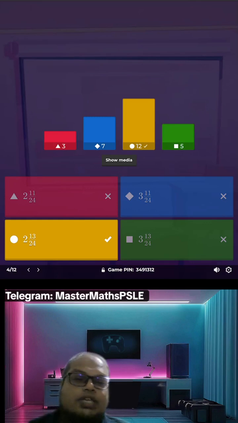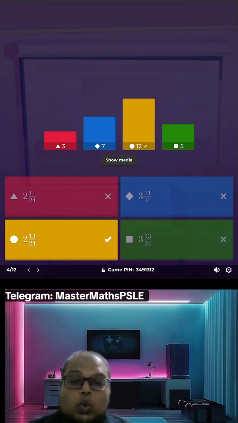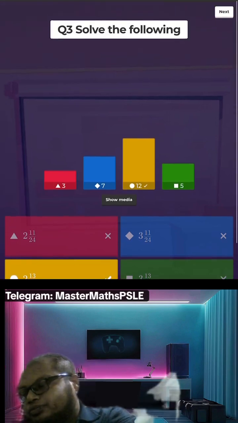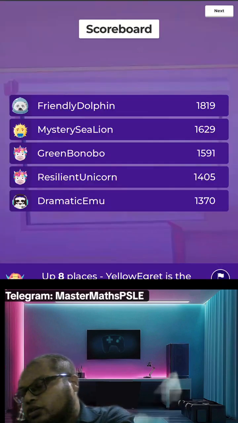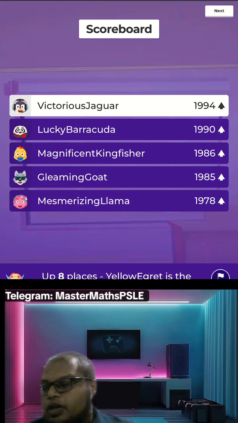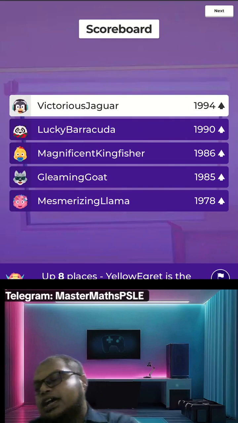Okay, if you subtract correctly, you are supposed to get 2 and 13 over 24. The ranking changes again. Now we have the victorious Jaguar at first spot, with only 4 points behind, the lucky Barracuda.